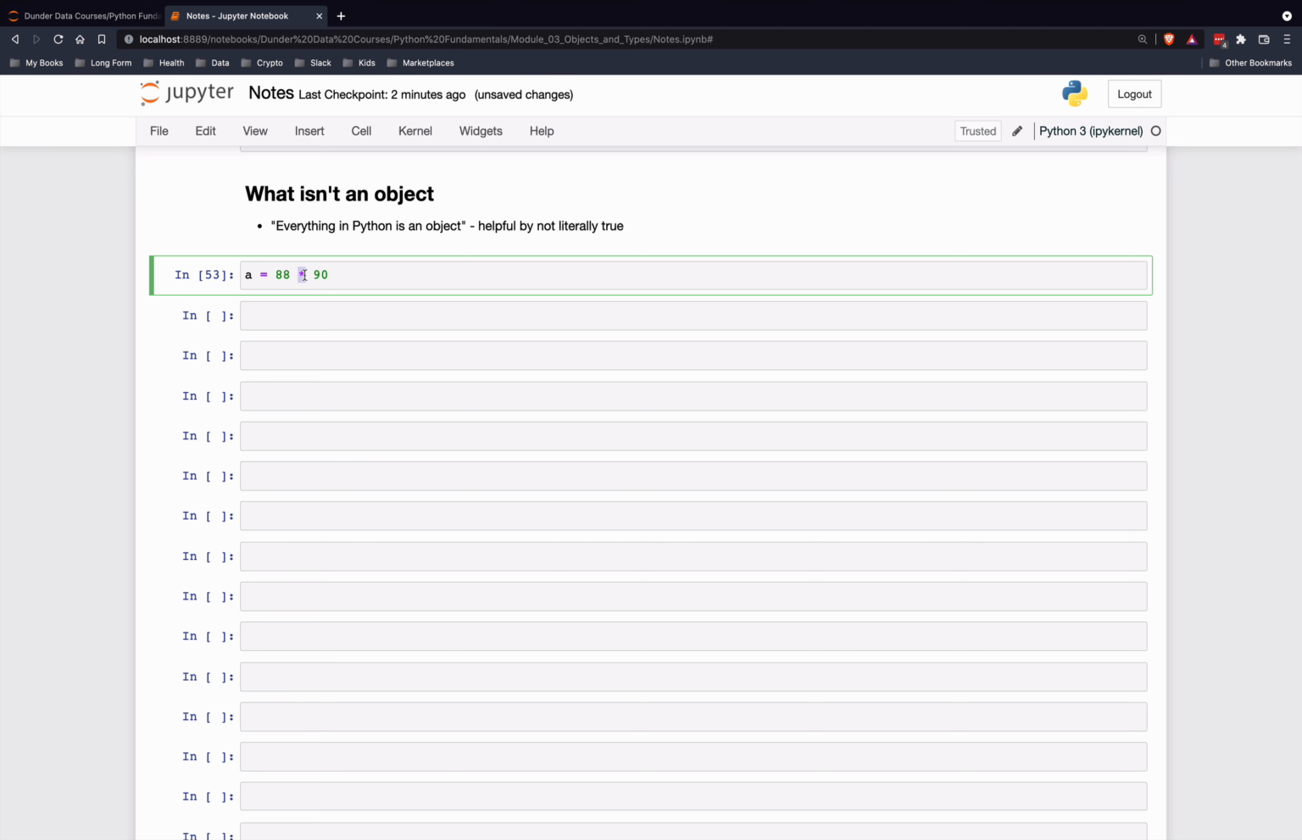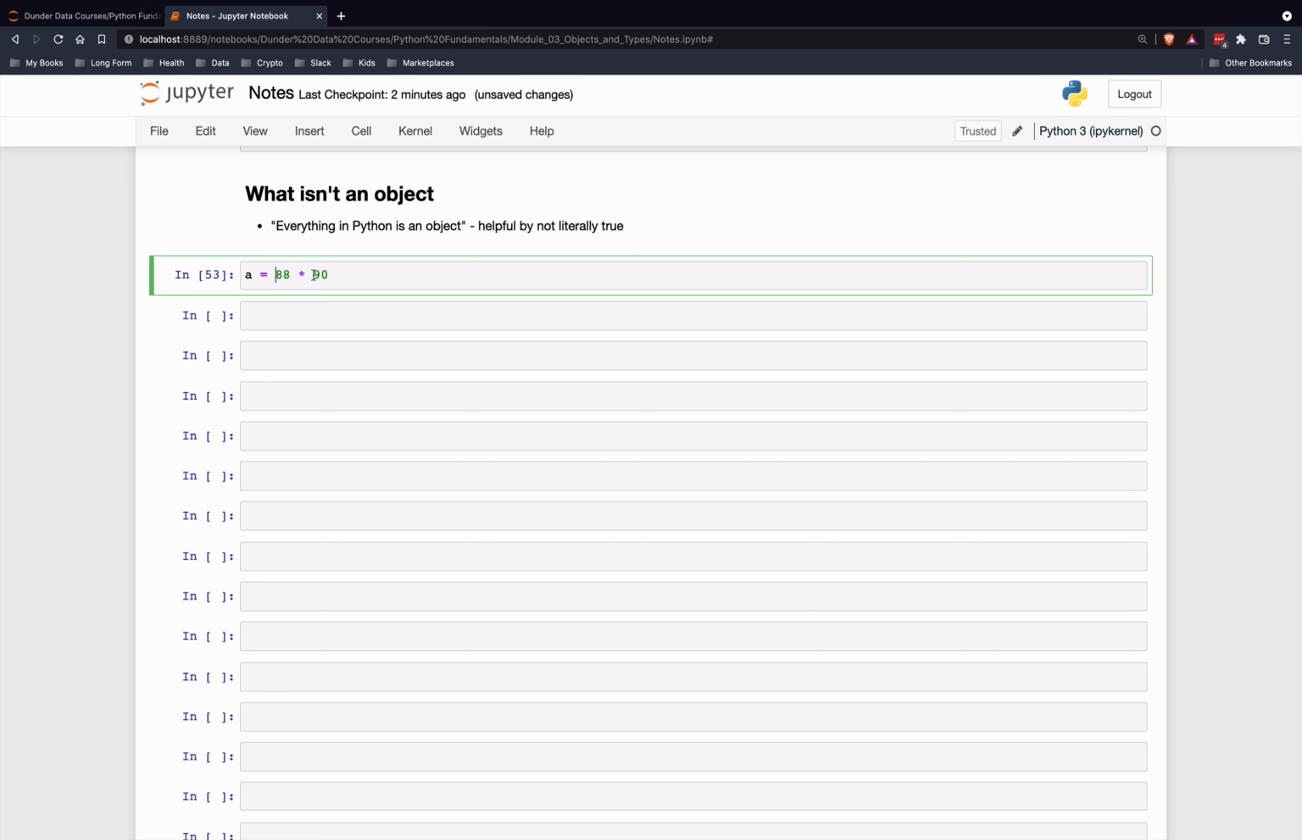So this star, this asterisk character, this is an operator. It is not an object. You cannot assign an operator to a value or to a variable name. The assignment statement is not an object either.